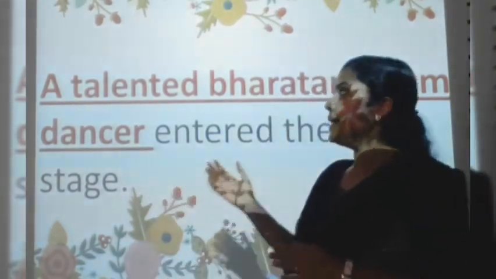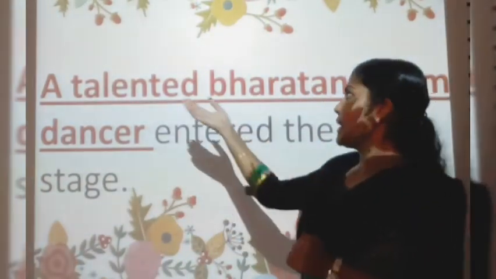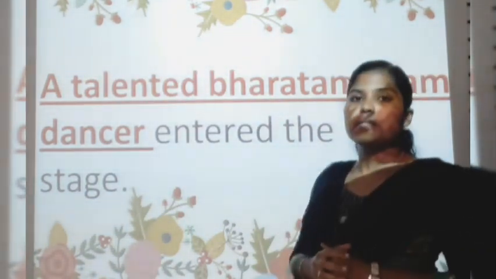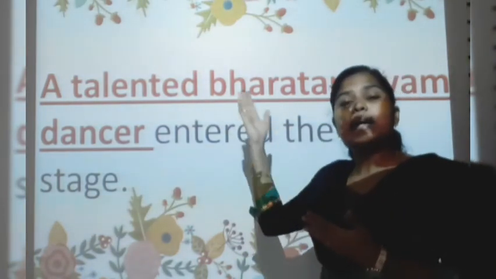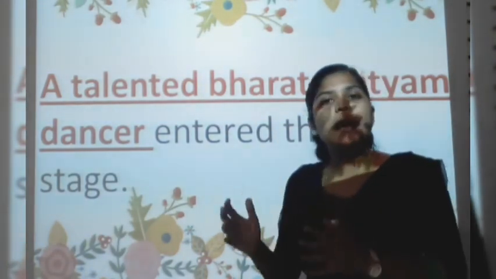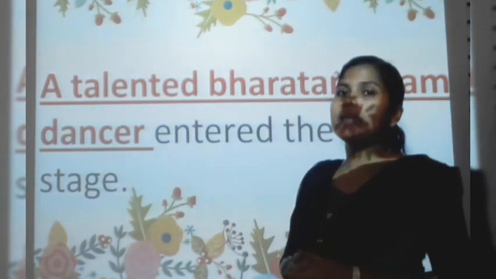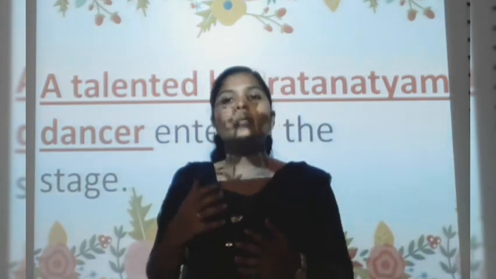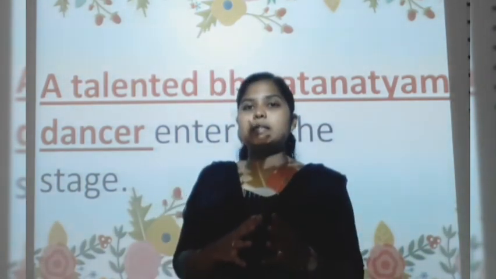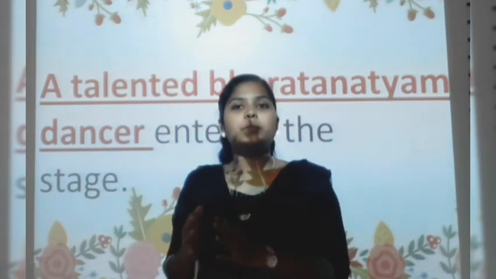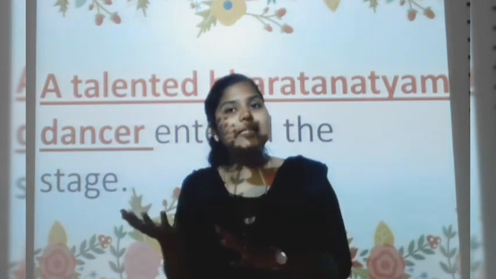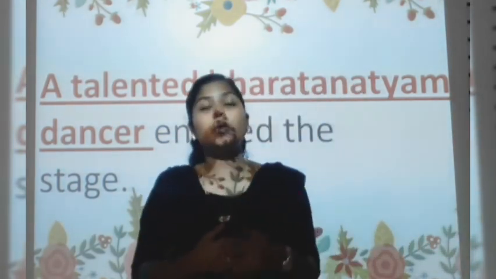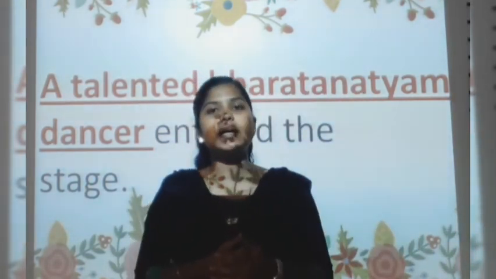Instead of Kali, instead of the noun, we are saying: a talented Bharatanatyam dancer entered the stage. Kali is a noun, the name of a person. But here we are adding a phrase instead of the noun, and that phrase is replacing the noun, isn't it? Who is a talented Bharatanatyam dancer here? Kali.